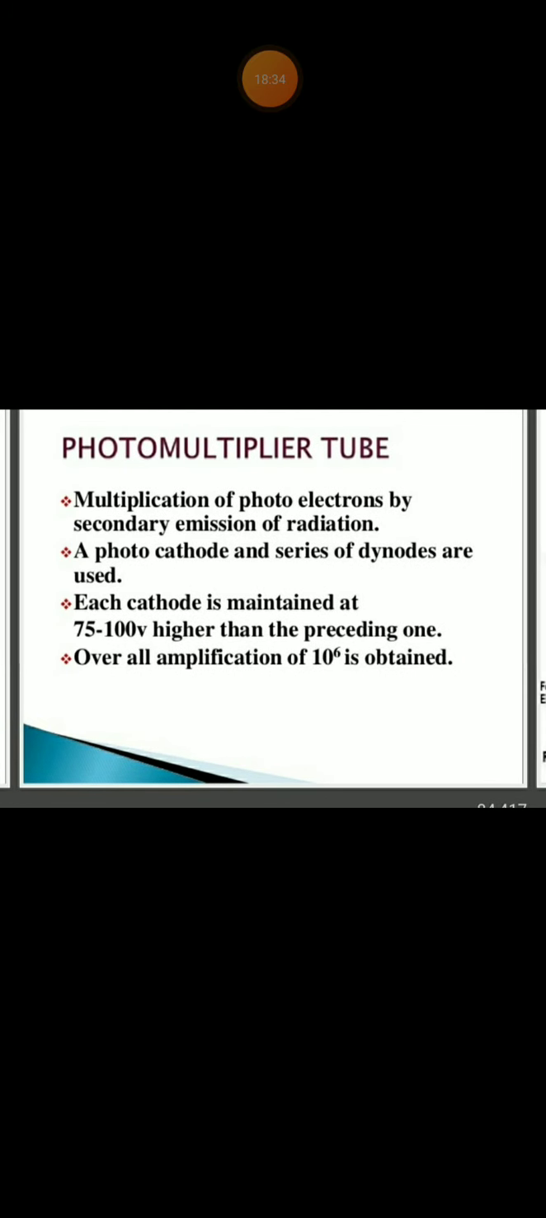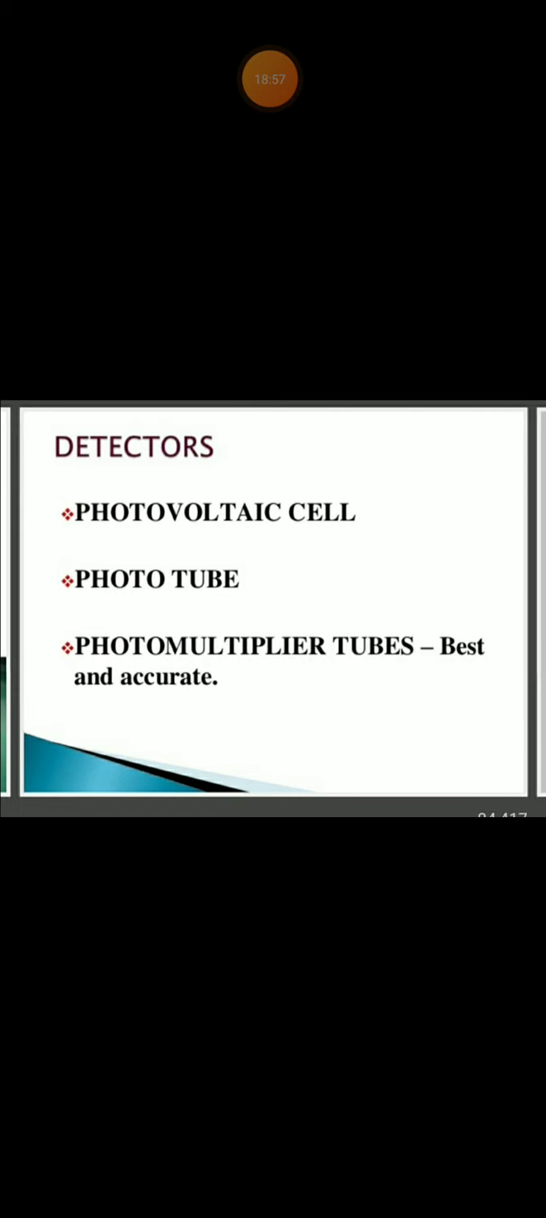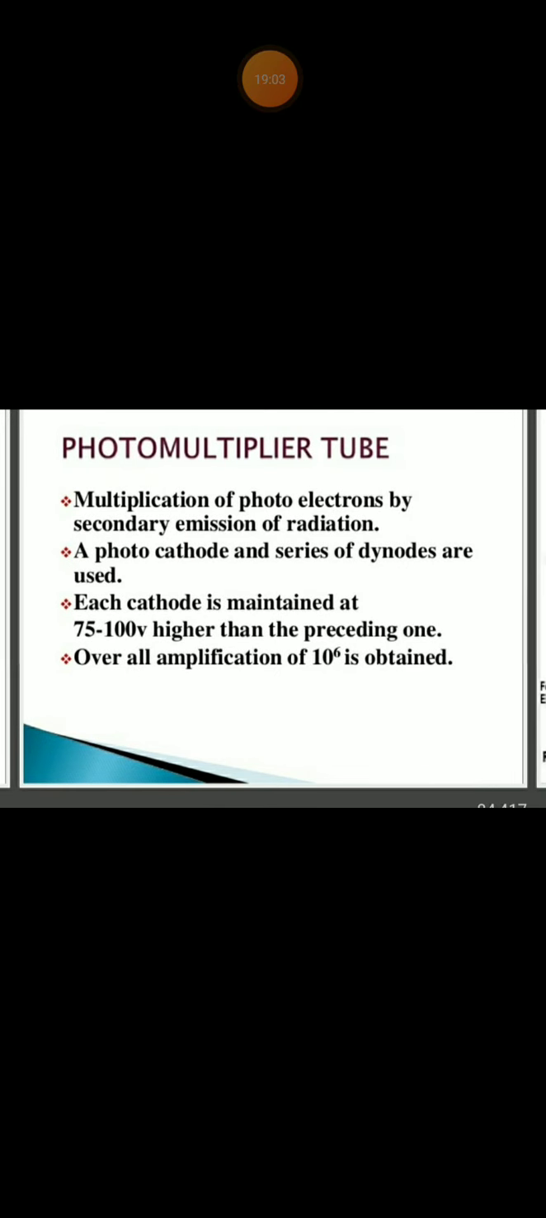In the photomultiplier tube, there is multiplication of photoelectrons by secondary emission of radiation, and a photocathode and a series of dynodes are used. Each dynode is maintained at 75 to 100 volts higher than the preceding one, and an overall amplification of 10 raised to 6 is obtained. So it will be very accurate at best. More than the phototube and photovoltaic cell, it has a multiplication capacity.